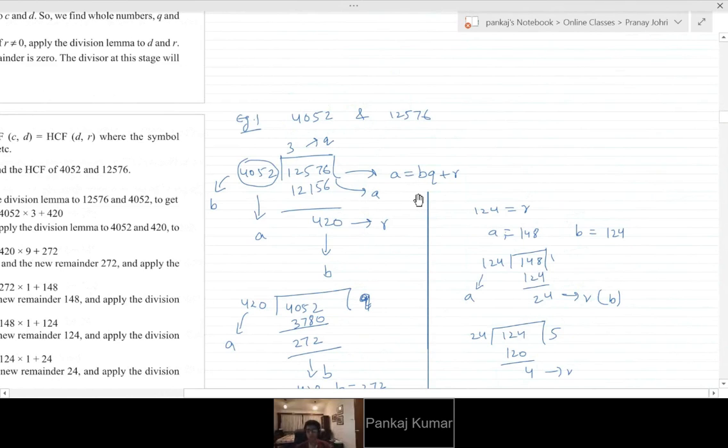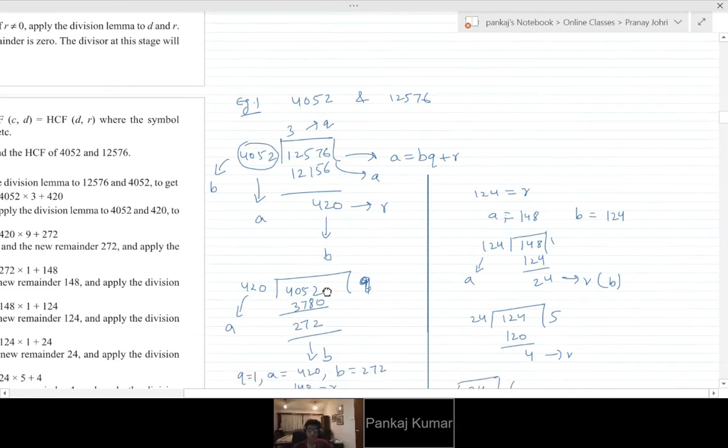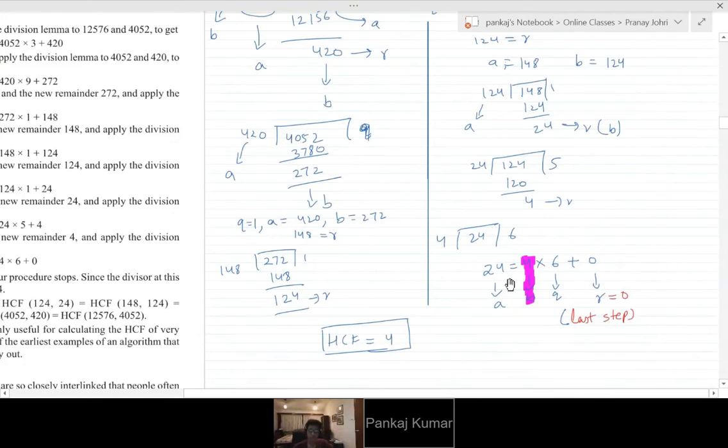So we use the normal long division method, and more or less it's what we studied as Euclid's division lemma, which states that A is equal to BQ plus R, and R should be greater than or equal to 0 and less than B. So we continue dividing until R is equal to 0, with the divisor as A and the remainder as B.